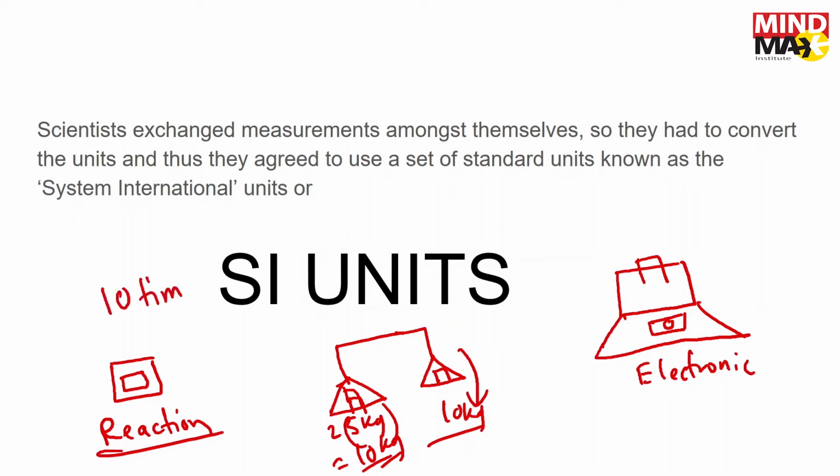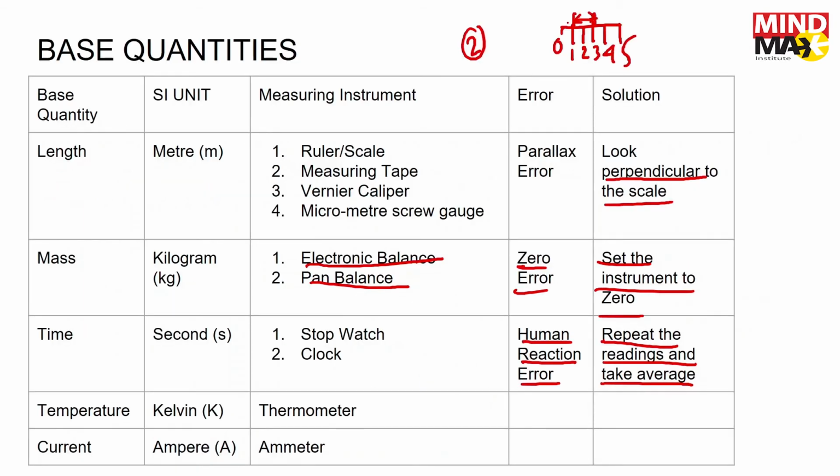By averaging the readings of the 10 times, you are going to adjust or manage the human reaction time. It's going to be there, of course, but much lesser, because with each click you become a bit more efficient. So the human reaction time will slowly come somewhere close to zero. Eventually the average reading will reduce a lot of human reaction error.